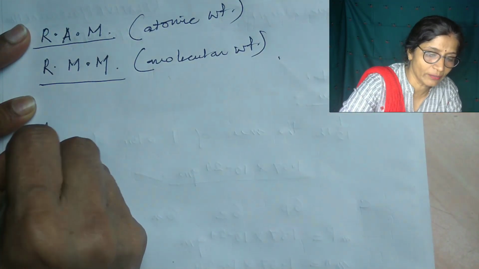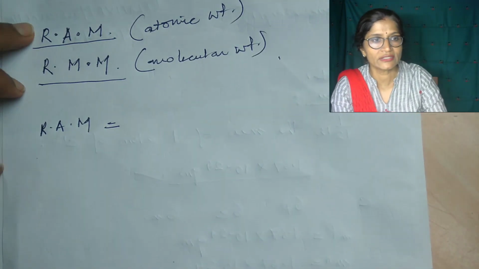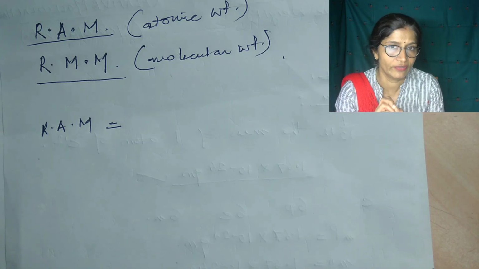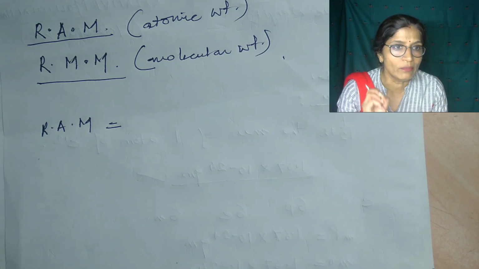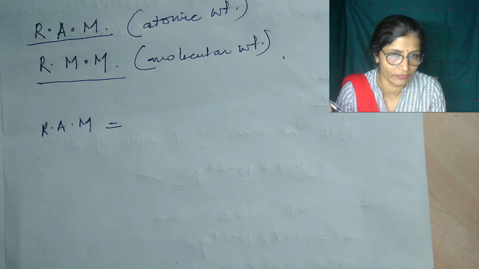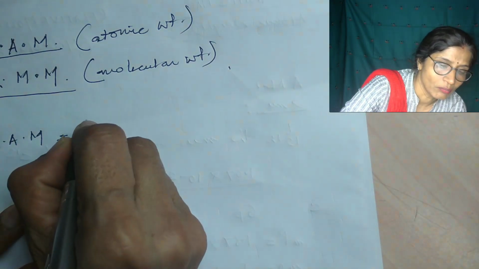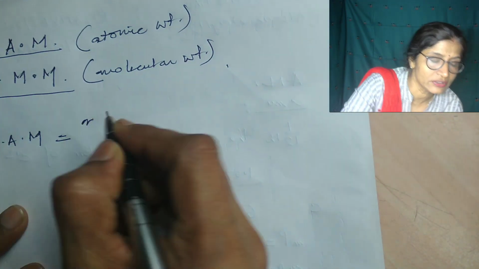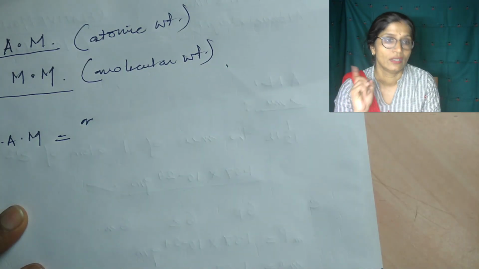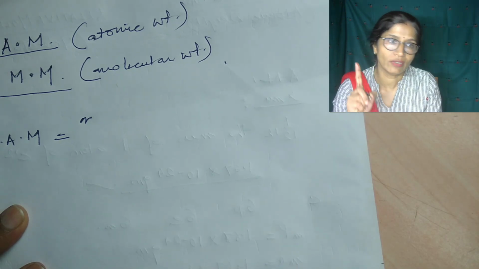So relative atomic mass indicates how many times one atom of an element is heavier than 1 by 12 the mass of one atom of carbon 12. Relative atomic mass is equal to how many times the mass of one atom of an element is heavier than the mass of 1 by 12 of one atom of carbon 12.